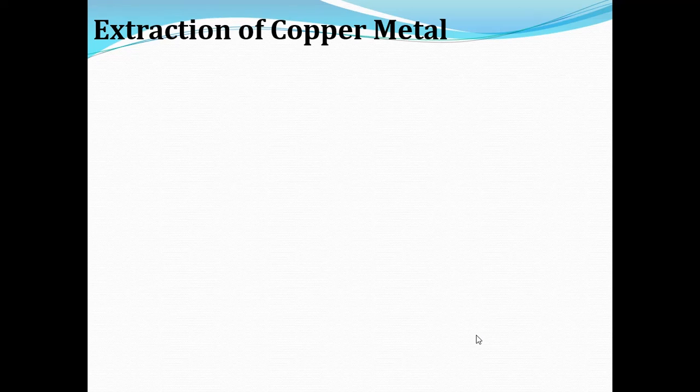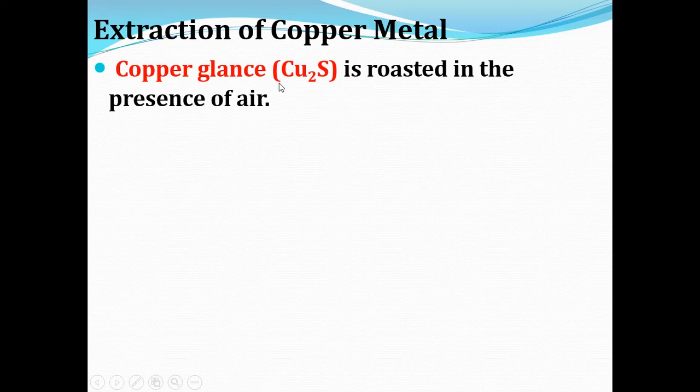Now another example is the extraction of copper metal. The ore of copper is called copper glance, Cu2S, that is copper sulfide. It is roasted in the presence of air. As they are in the form of sulfide ore, they undergo the roasting process to be converted into their metal oxide.